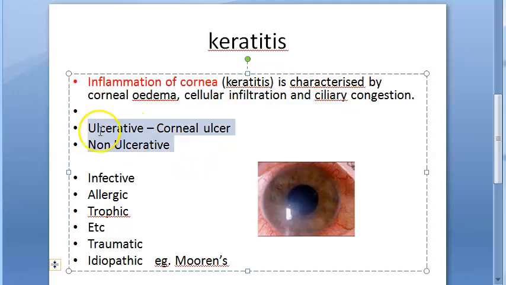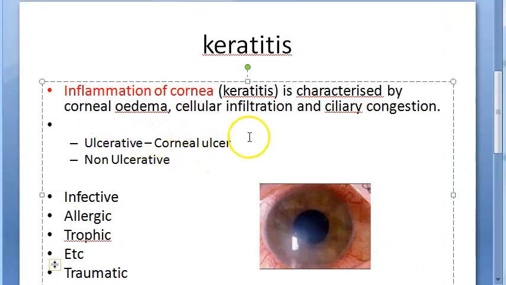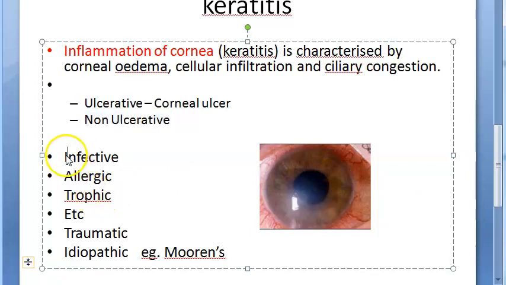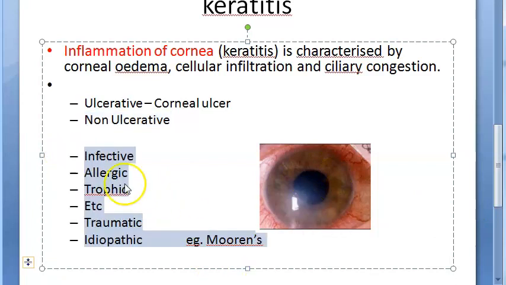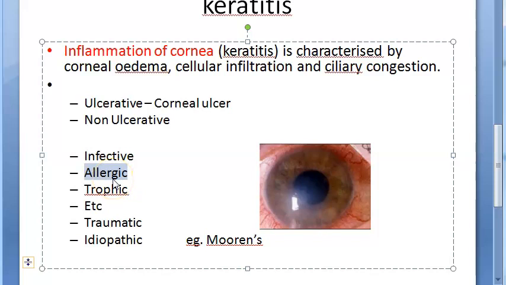So in this, there are many types. Keratitis can be an ulcerative keratitis where there is also a corneal ulcer, and there can be non-ulcerative. This keratitis can also be infective or allergic based on the etiology. It can be infective like bacterial, viral, fungal. It can be allergic. Allergic is very similar to the conjunctivitis you saw, like you can have phlyctenular, vernal, atopic, etc.